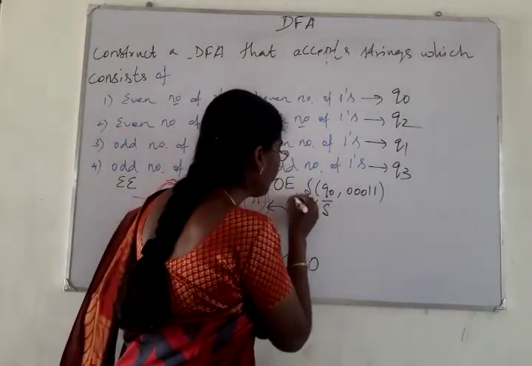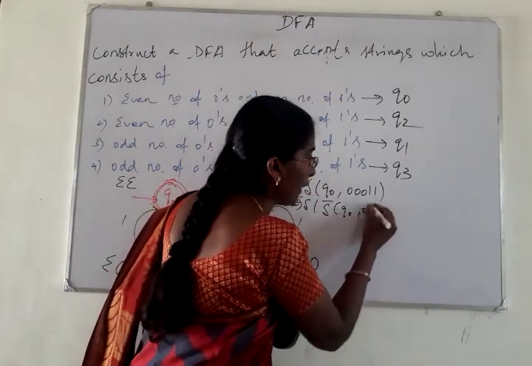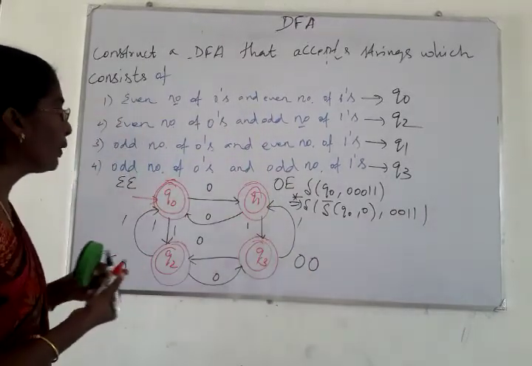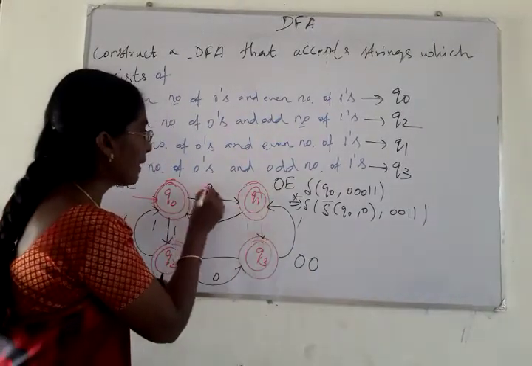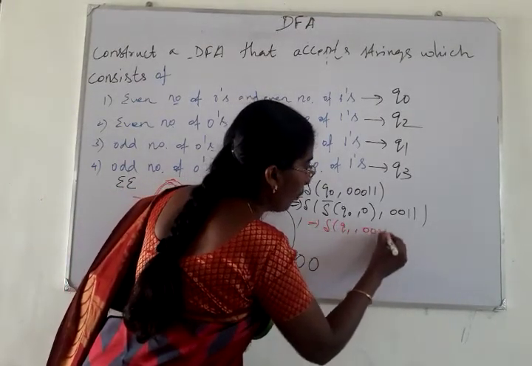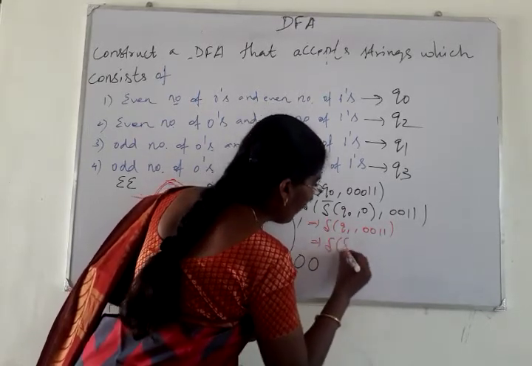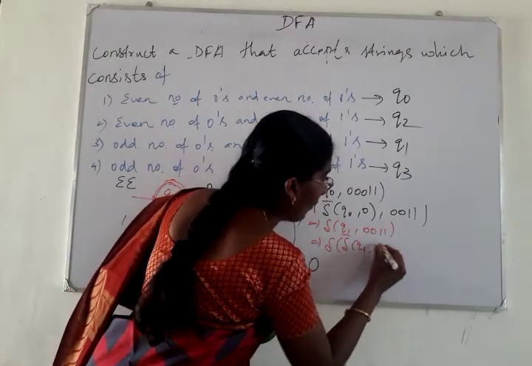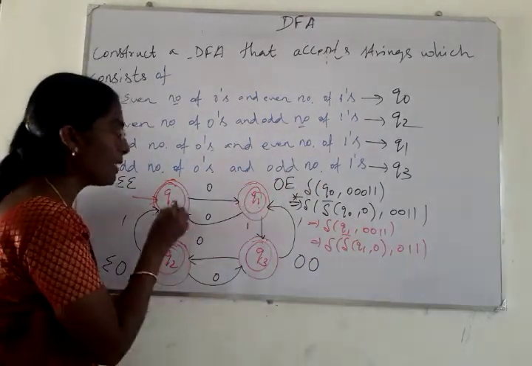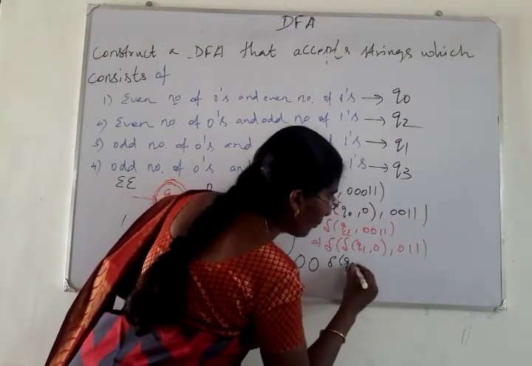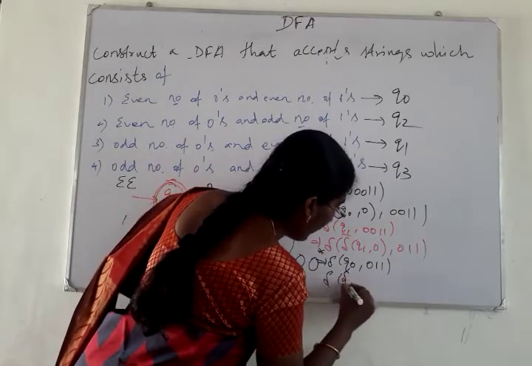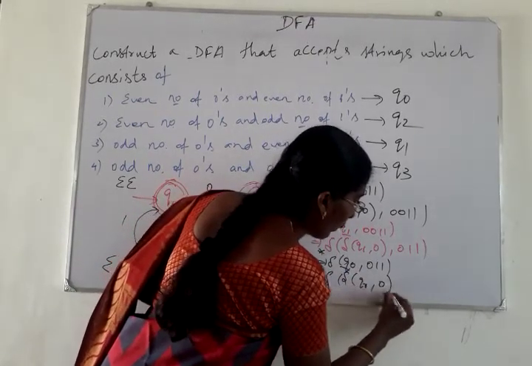Delta dash of Q0, comma 0, comma remaining symbols 0011. Right? What is delta of Q0, comma 0? Q0, comma 0 is equal to Q1. So delta of Q1, comma 0011. Next, delta dash of Q1, comma 0, comma 011. Right? What is delta of Q1, comma 0? That is again Q0. So delta of Q0, comma 011. That is delta dash of Q0, comma 0, comma 11.